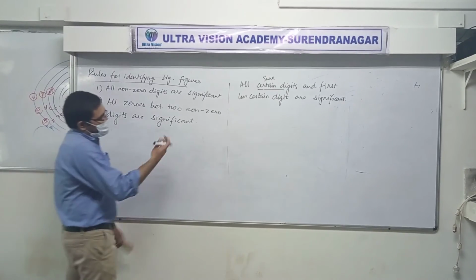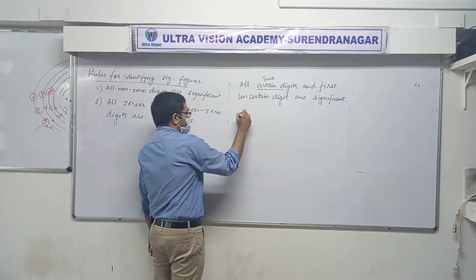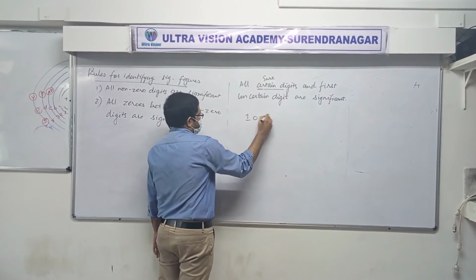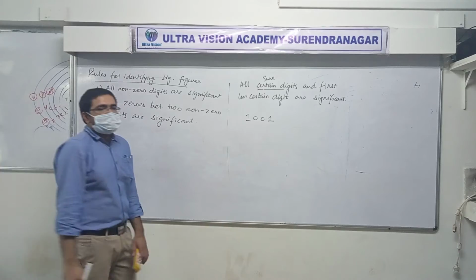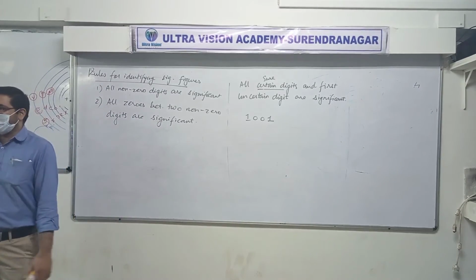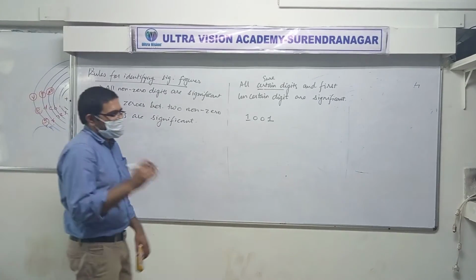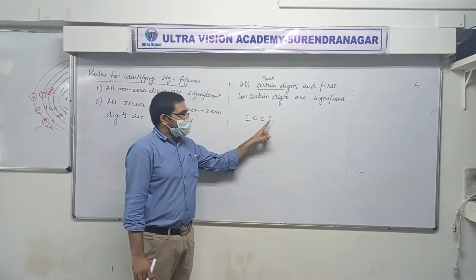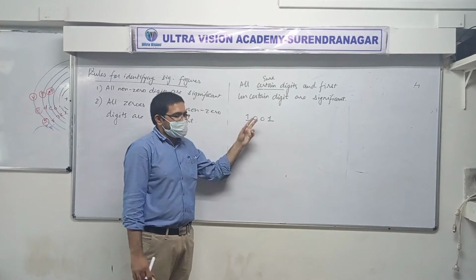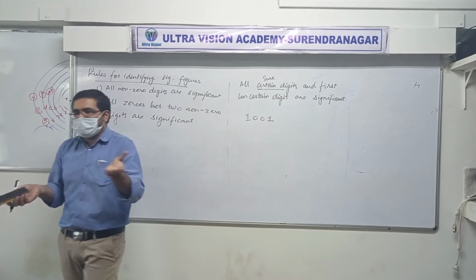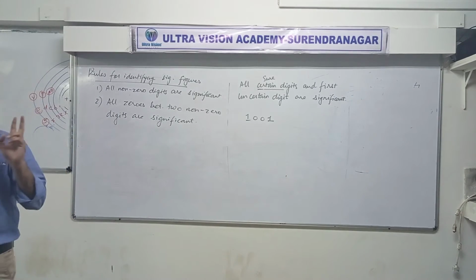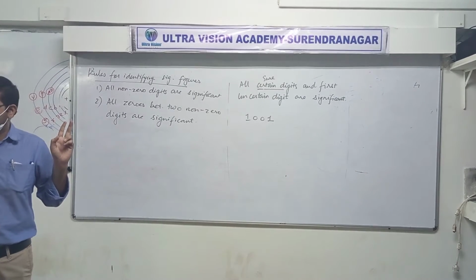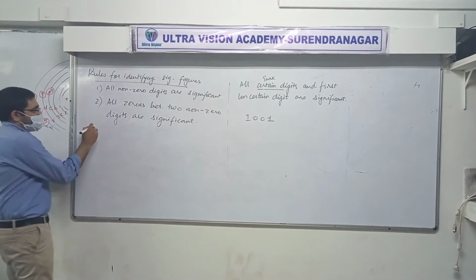So let me give you an example of rule number 2. How many significant digits are there in this measurement? 4. It was 1, 1, both are significant, and these zeros are between two non-zero digits, so they are also significant. Rule number 2 clear? Yes or no? Yes.